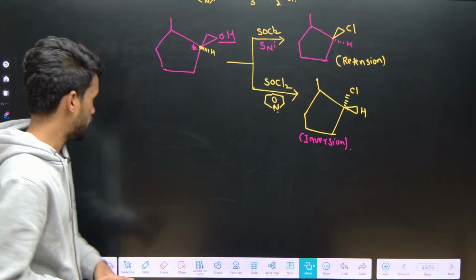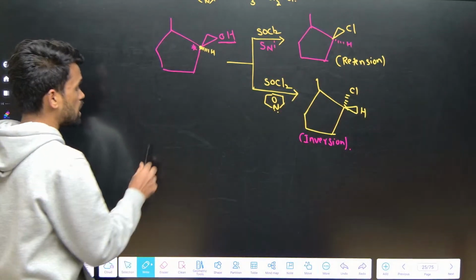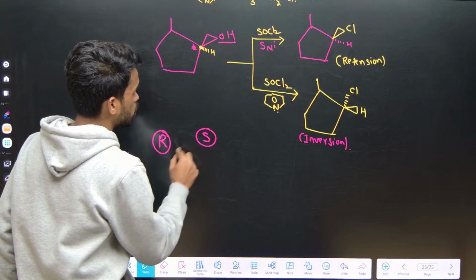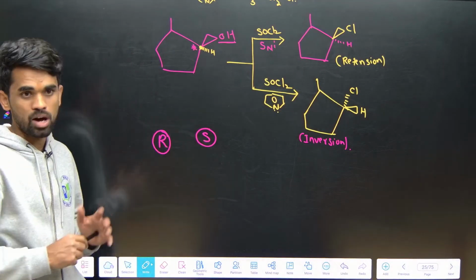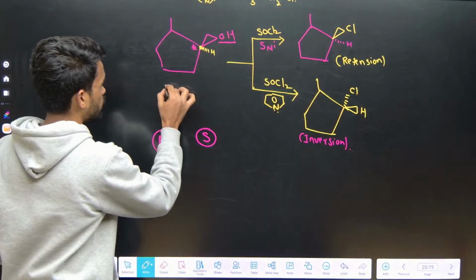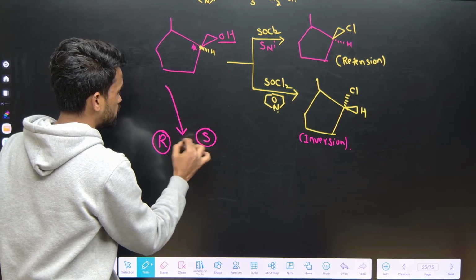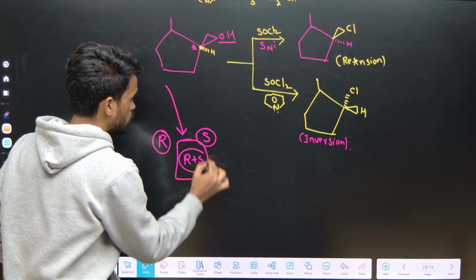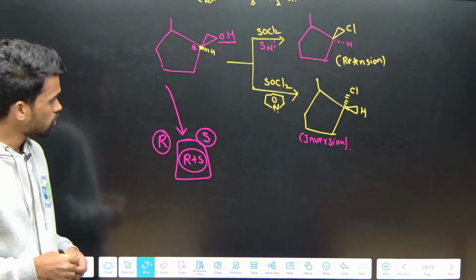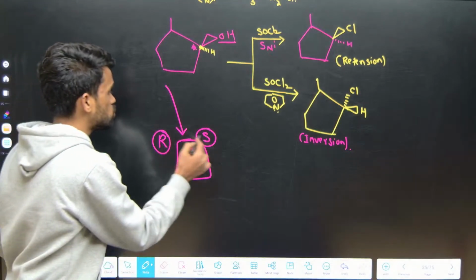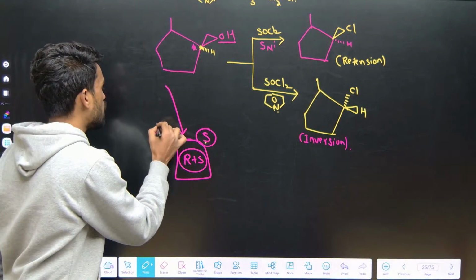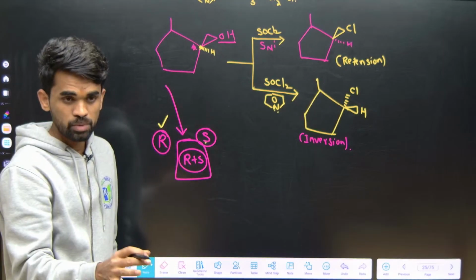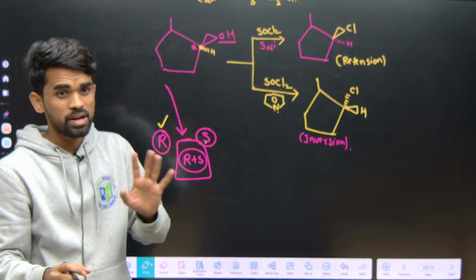At that time they were not aware much about the R and S configurations, the stereochemical approach of this thalidomide compound. When they synthesized this compound, they got a mixture of R and S configuration product. But out of these two, only one configuration, R, is medicinally active. That will work for the morning sickness.